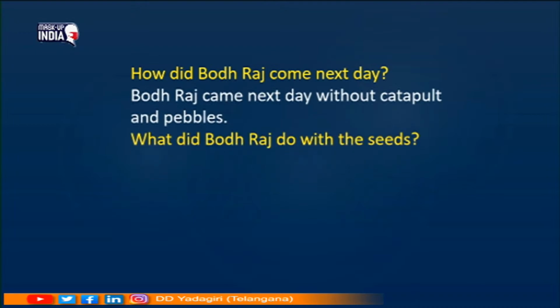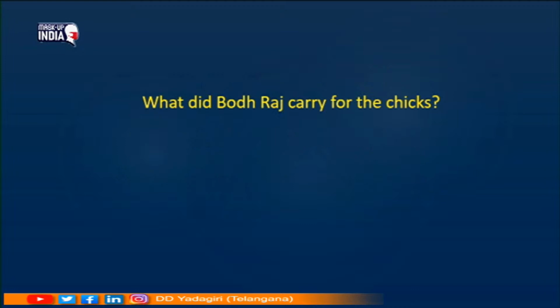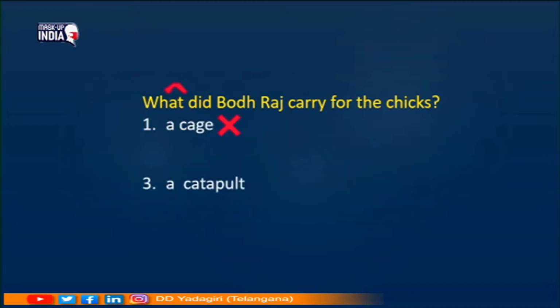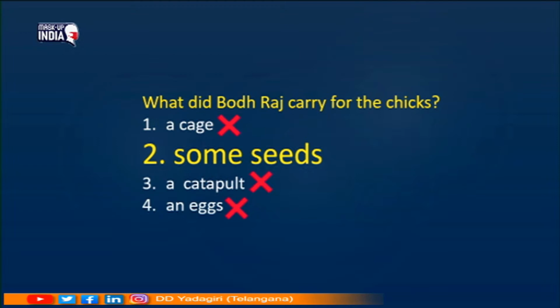What did Bodhraj do with the seeds? Bodhraj fed the chicks and spent time watching them. What did Bodhraj carry for the chicks? A cage, some seeds, a catapult and eggs. Students, which is the right answer? A cage? No. A catapult? No. Eggs? No. Yes, some seeds. So, what did Bodhraj carry for the chicks? He carried some seeds. This is the right answer.